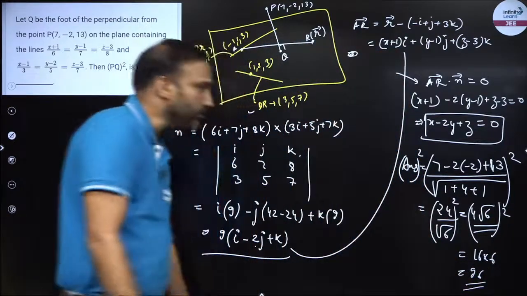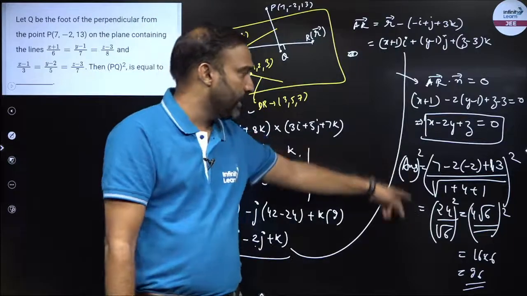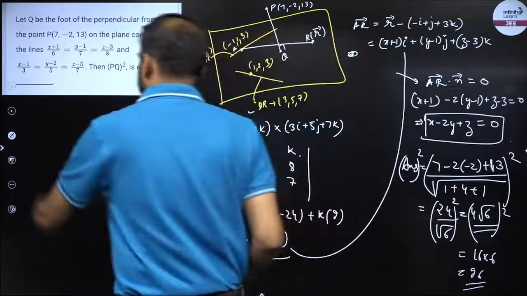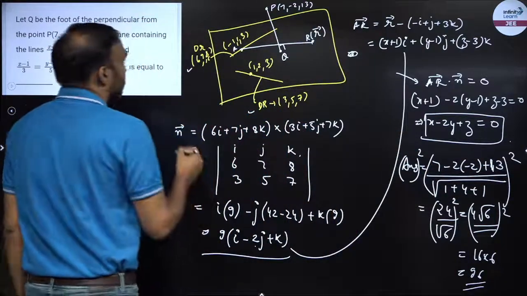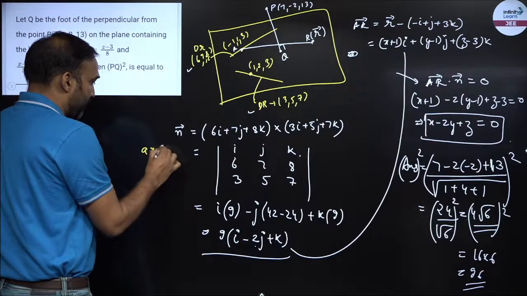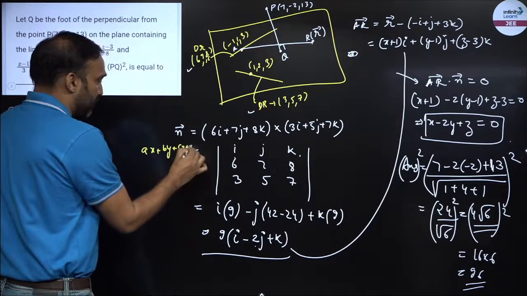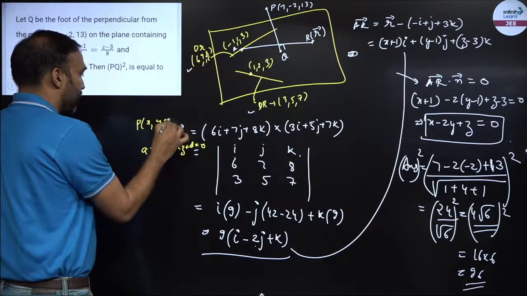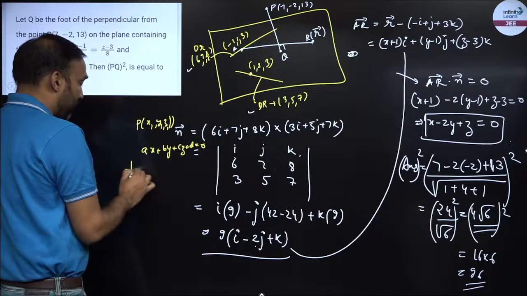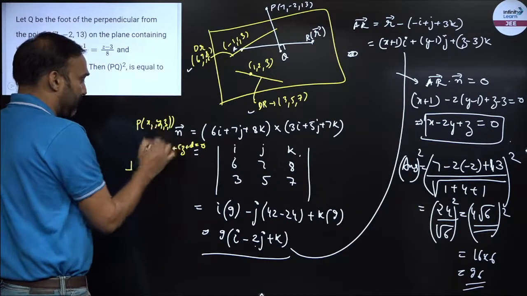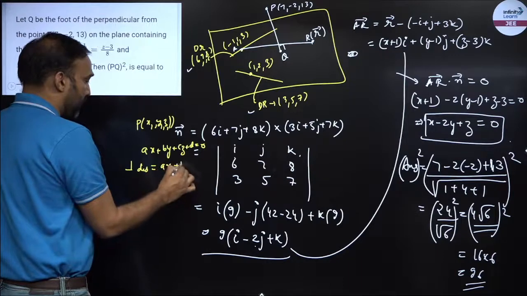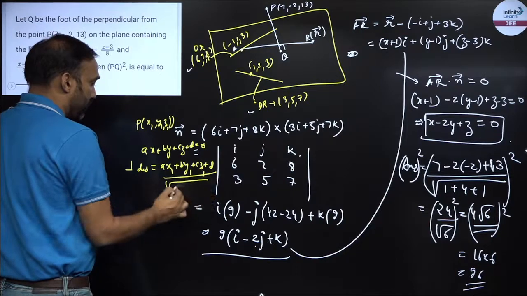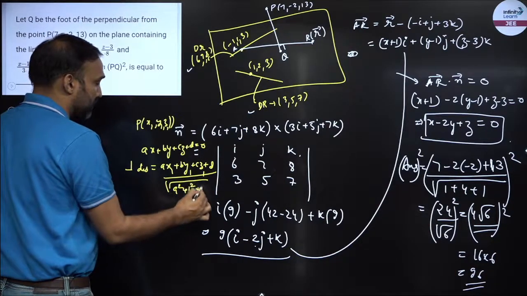Now those who are wondering what I have done over here, I can give you the formula. If the plane equation is ax plus by plus cz plus d is equal to 0 and a point x1, y1, z1, and you need to find the perpendicular distance, it will be given by putting x1, y1, z1 in the equation: ax1 plus by1 plus cz1 plus d upon under root of a square plus b square plus c square.